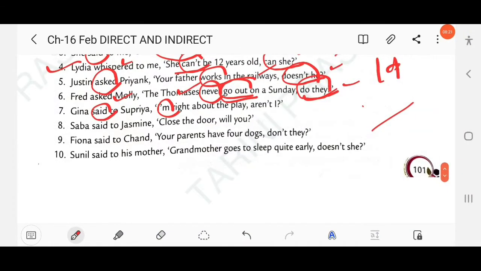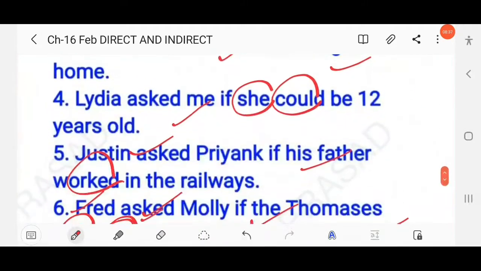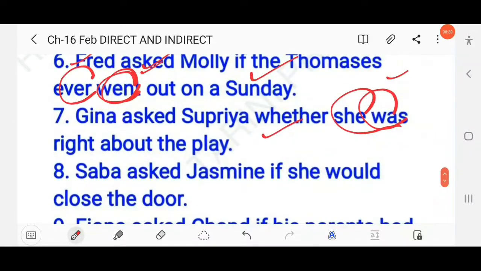Then next question here, Sabba said to Jasmine, close the door, will you? So you know this is an imperative sentence, an instruction, right? And you know the tense is simple present. As you know, here the question tag is used in positive, will you? Okay, so here you have to write the answer. Sabba asked Jasmine if she would close the door, right?